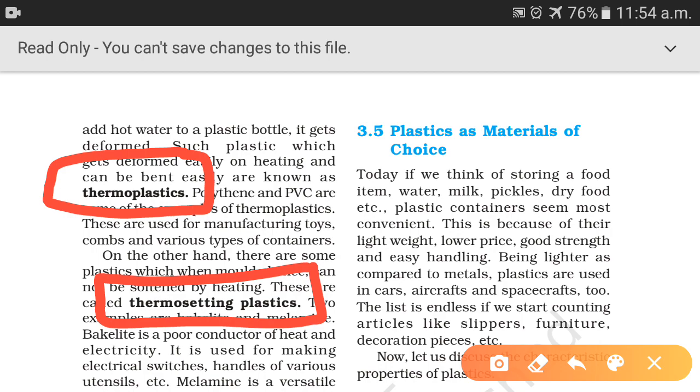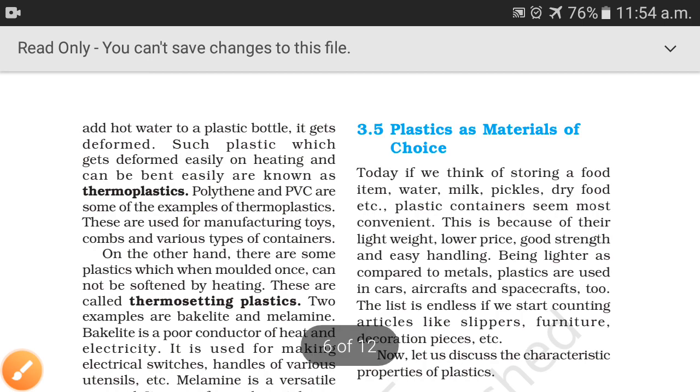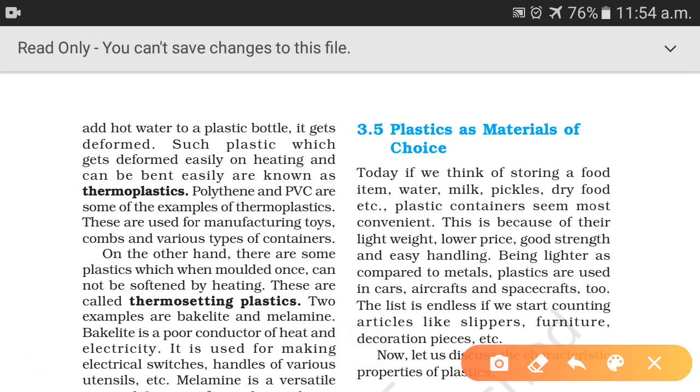Thermoplastics are the plastics which can be easily bent on heating. Right, the plastic which easily bends or deforms on heating is known as thermoplastic. An example of thermoplastic is polythene and PVC. Now this thermoplastic is used for manufacturing toys, combs and various types of containers.